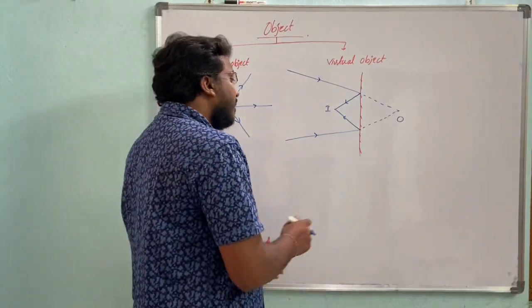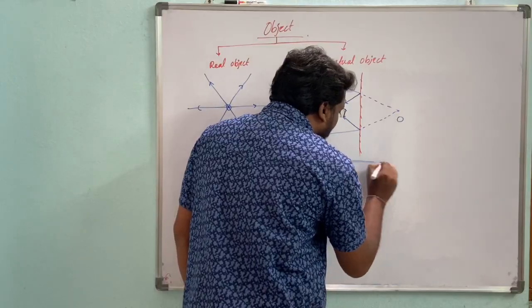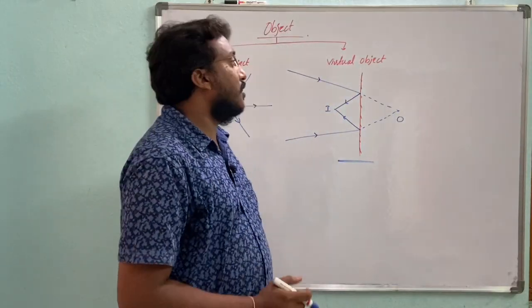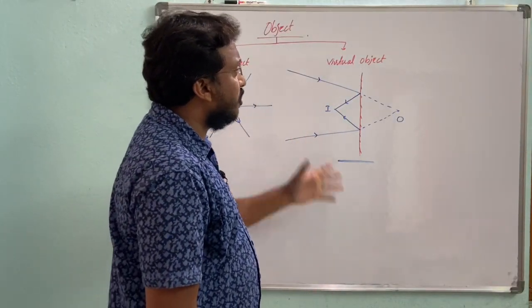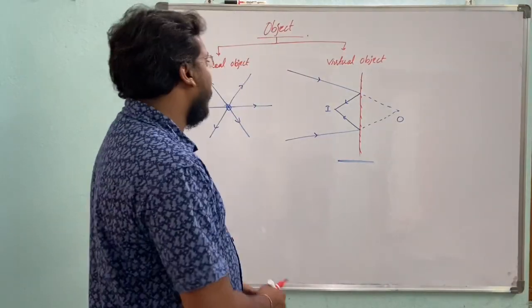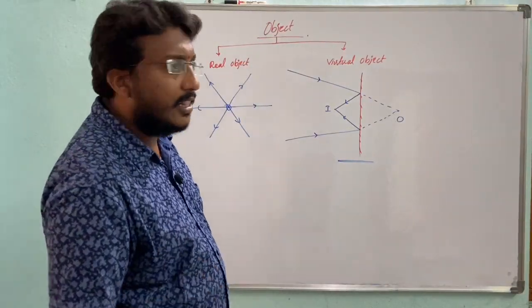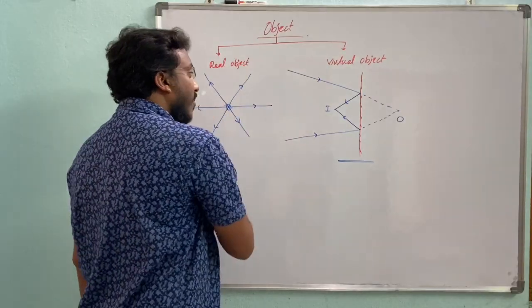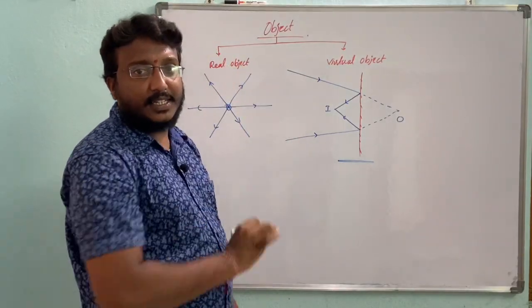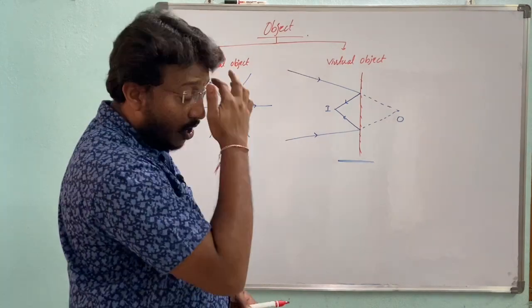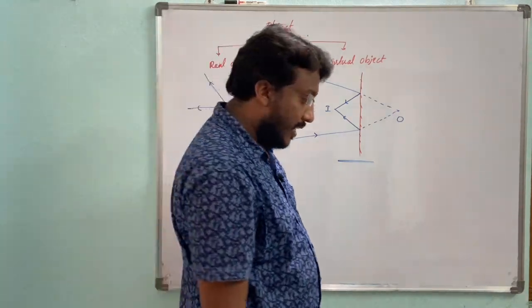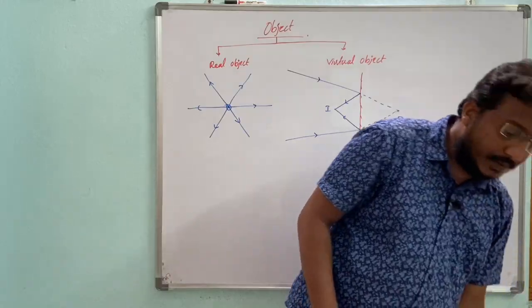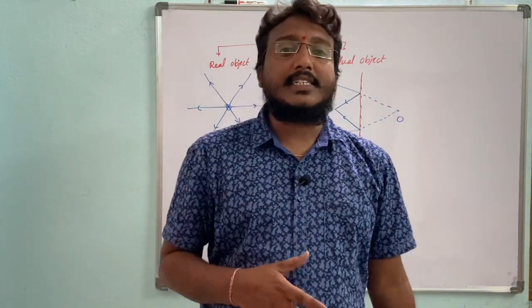But this virtual object is formed in special cases. You will learn clearly about the virtual object in further classes. But in our light chapter, in our 10th class basics, we will take a real object. Okay, this object is of two types. One is a real object, one is a virtual object. Object is decided by the incident rays.